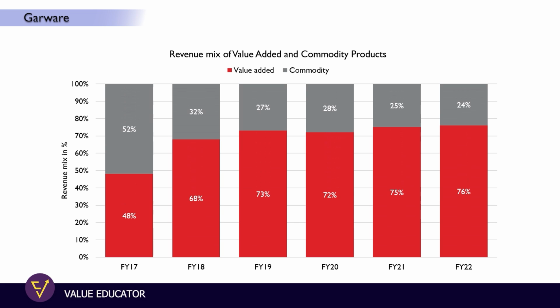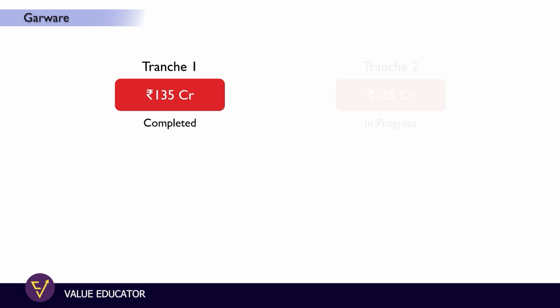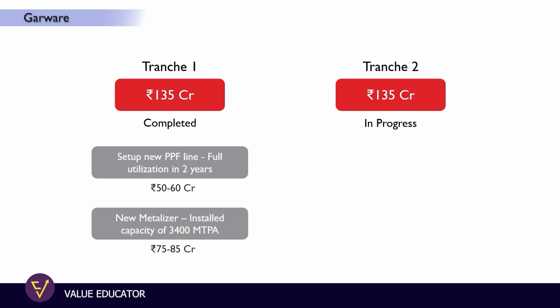So in 2017, only 48% of the revenues used to come from the value-added products, which has increased to 76% till the 2022 financial year. And if we check, management is also incrementally putting their capex more towards the consumer-driven business. So recently, they have done two capexes, 135 crores each. The first tranche of the 135 crores has gone into the PPF, which is paint protection films, for which the plant is ready and current capacity utilization is more than 50%.